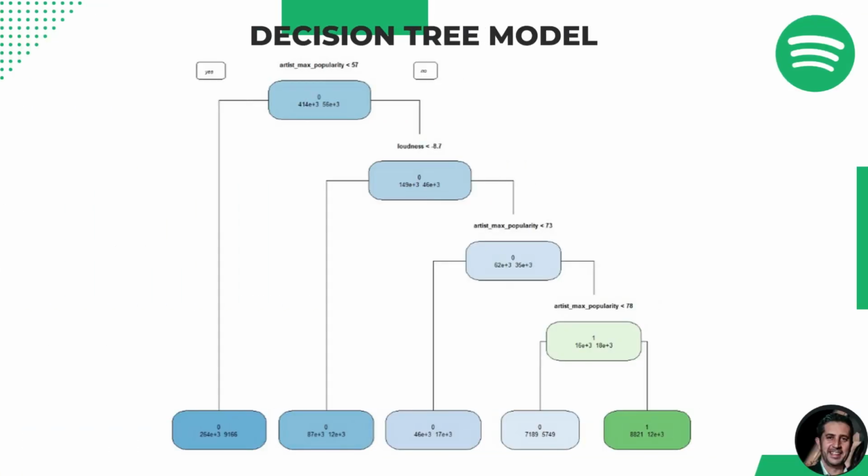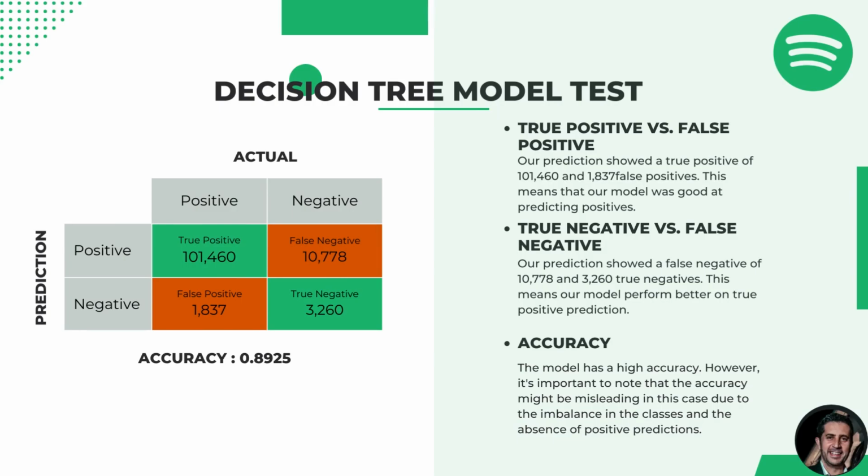This slide shows a better view of the decision tree model. After testing the decision tree model using the remaining 20% of the data, we achieved an outstanding overall accuracy of 89.5%. The model showcased an excellent performance in detecting true positive prediction, while its efficiency in identifying true negative was comparable to the regression model.